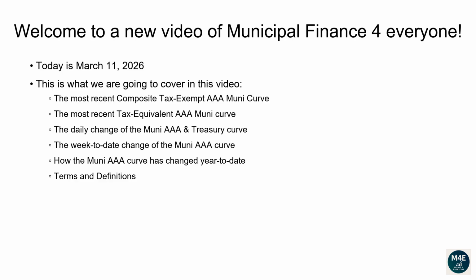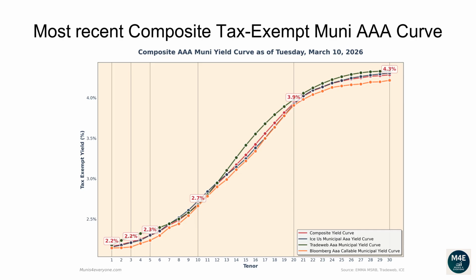Terms and definitions. Let's go over the most recent composite tax-exempt Muni AAA curve. The following composite tax-exempt yield curve is based off the most recent ICE, TradeWeb, Bloomberg yield curves that are available on the MSRB website, plus some proprietary extra adjustments, as of March 10, 2026.